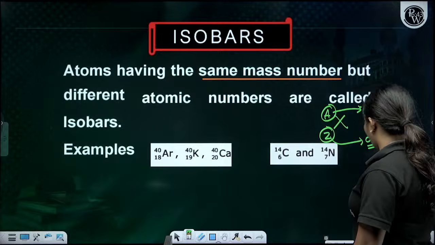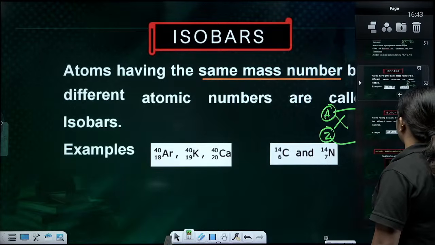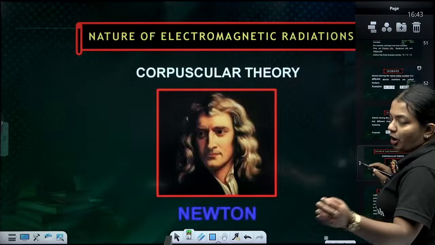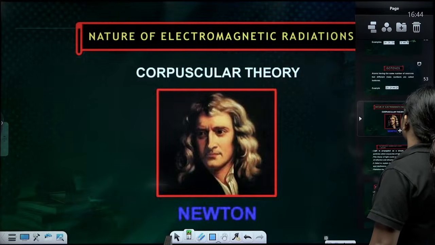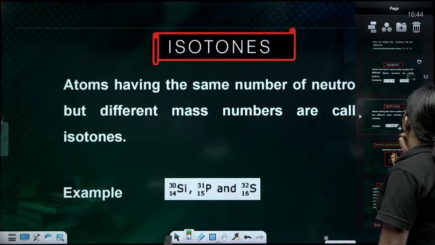Clear, everyone? Carbon and nitrogen are also an example. Carbon 14 has atomic number 6 and nitrogen 14 has atomic number 7, but they have the same mass number.